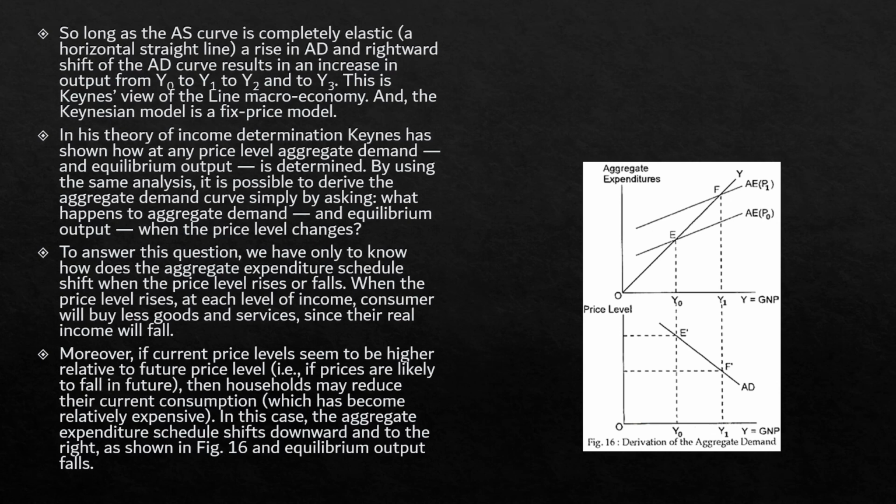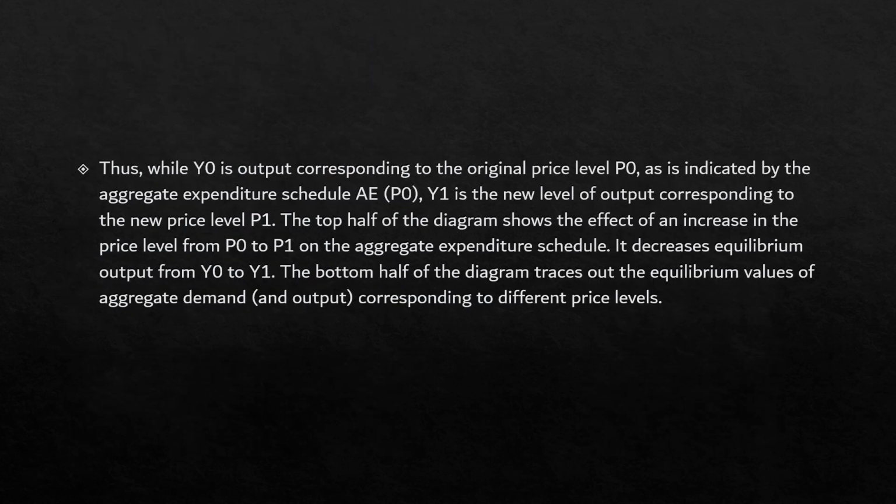If the current price level seems to be higher relative to the future price level, then you have to understand that households may reduce their current consumption, and in this case the aggregate expenditure schedule shifts downward to the right. This is what you can see in the figure here. Thus, Y0 is the output corresponding to the original price level P0, and this is indicated by the aggregate expenditure schedule. Y1 is the new level of output corresponding to the new price level, which is P1.